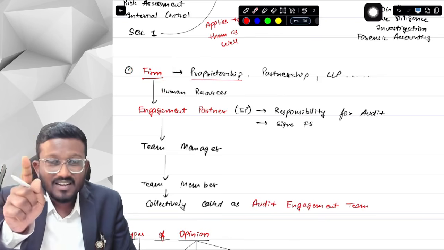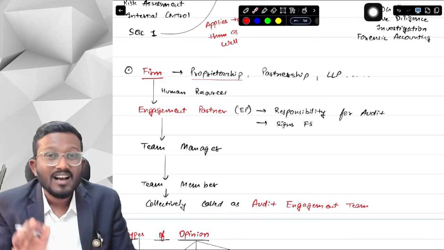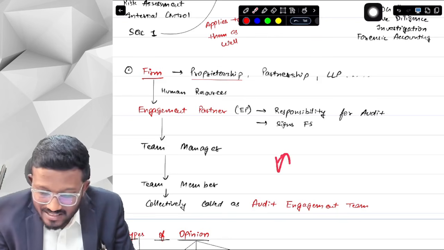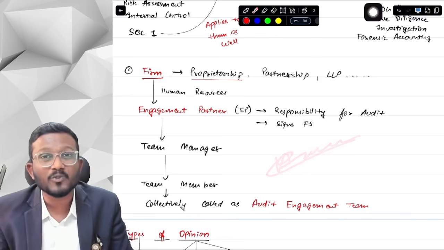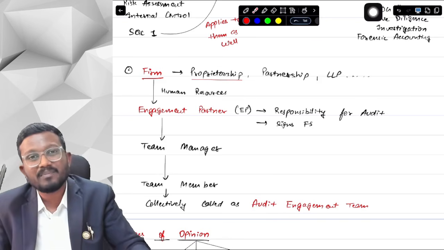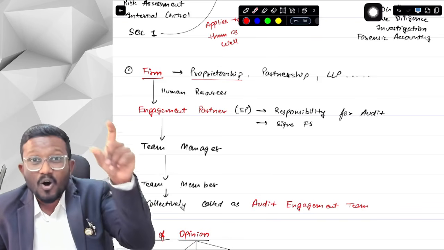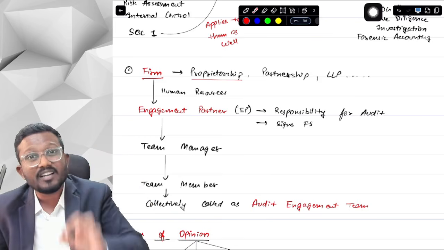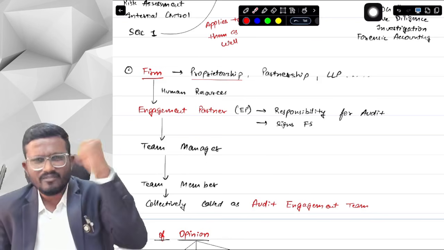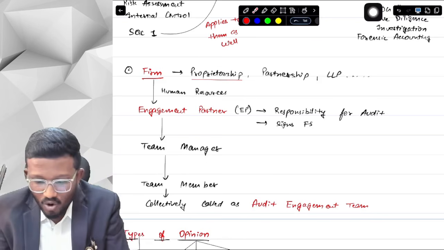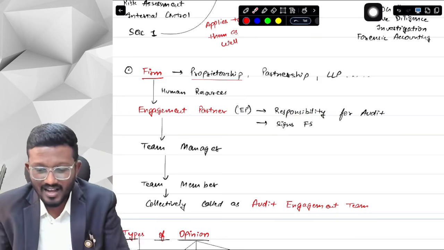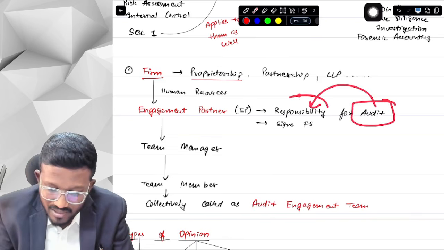And in audit, the most important person is the person who is called the auditor of the company, the person who signs the financial statements of the company. Because you know how we will know that the financial statements are audited? Because the audited financial statements heading will be there. Auditor will sign the financial statements, auditor will mention his firm name, anything and everything we will discuss. But yeah, the sign of the auditor is the main thing. The financial statements will be signed by the auditor, and doing the audit is the responsibility of the auditor.